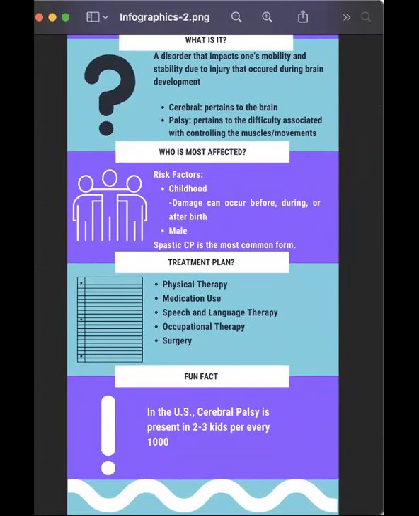And to date, there haven't been cases discovered of late onset cerebral palsy, so it's typically children that are affected and not adults. There are four main types of cerebral palsy that have been discovered and studied, and those are spastic, dyskinetic, ataxic, and mixed, with spastic cerebral palsy being the most common form that is typically seen.